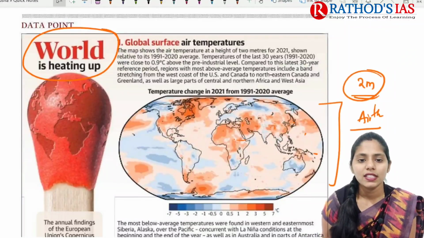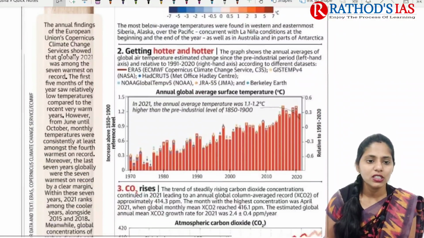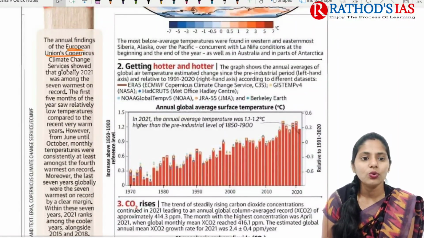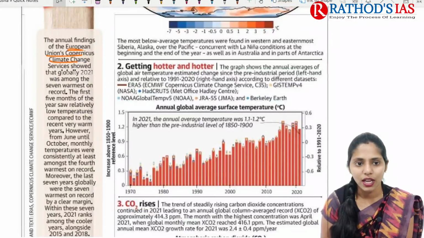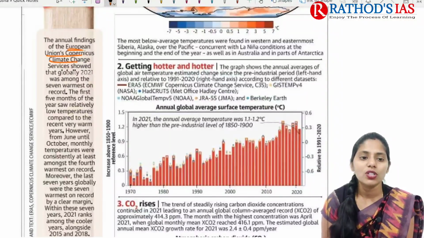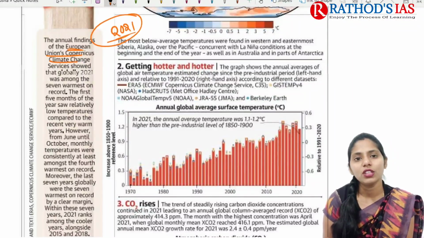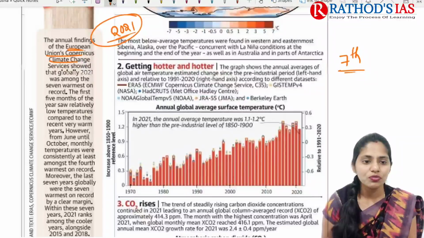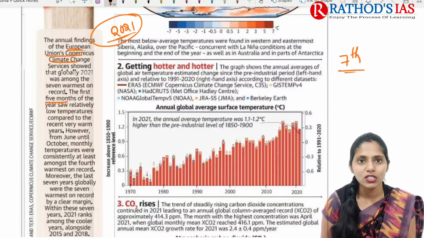And on this map, this mainly says that, according to the annual findings of the European Union Copernicus Climate Change Service, globally 2021 was among the 7th warmest on record. The first 5 months of the year saw relatively low temperatures compared to the recent very warm years.